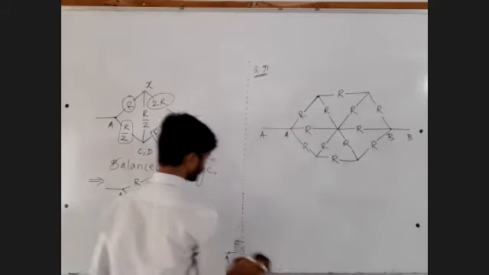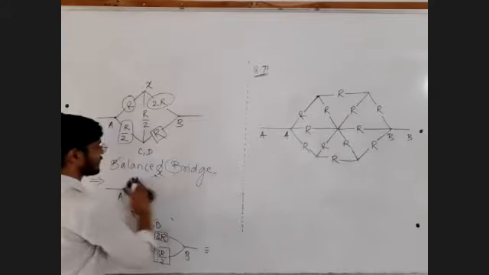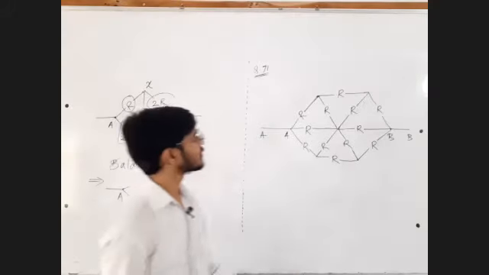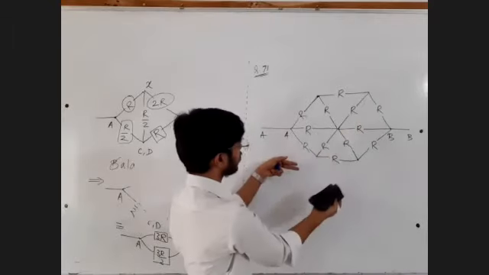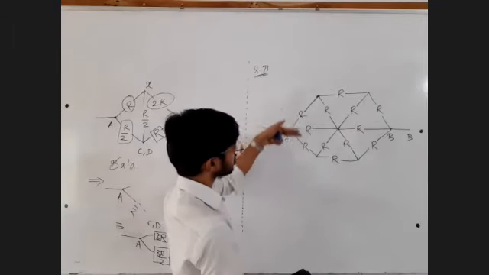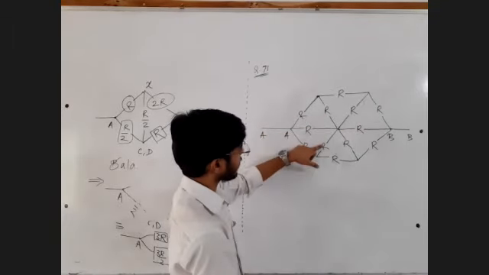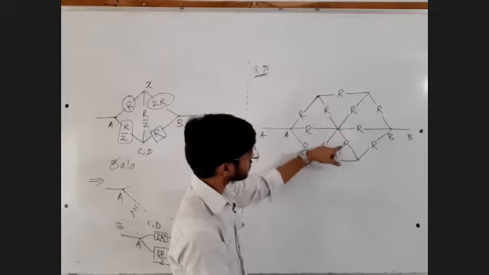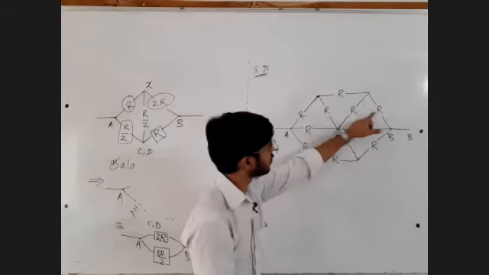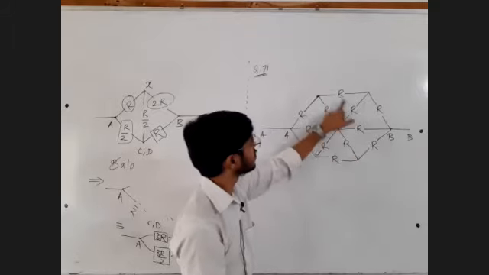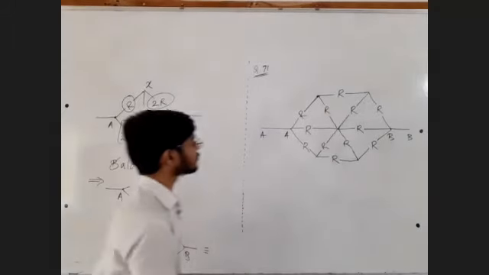Then slowly, once you get practice to it, you can do this orally. You can imagine the circuit getting folded in front of your eyes. The circuit can get folded, right? Then this resistance will come in parallel with this, in parallel with this, in parallel with this. This will remain intact. This will not move. This will come in parallel with this. This will come in parallel with this.